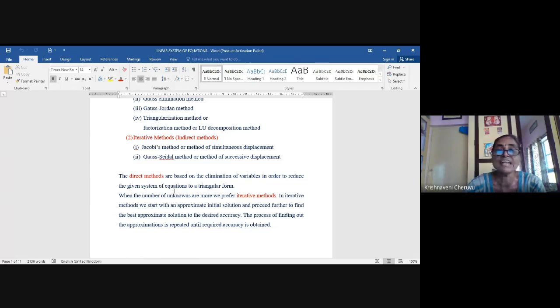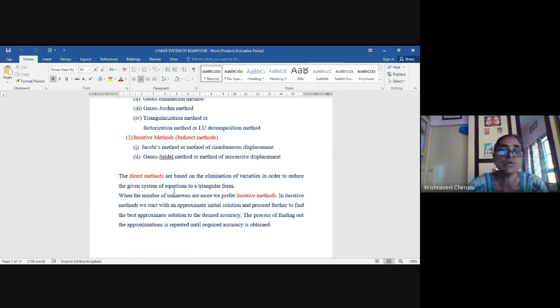Whereas in iterative methods, we always start with an approximate initial solution and find the best approximate solution using the same technique repeatedly. That's why we call them iterative methods, and we don't get the exact solution at the end. So it is an approximate solution, of course the best approximate solution to the desired accuracy.